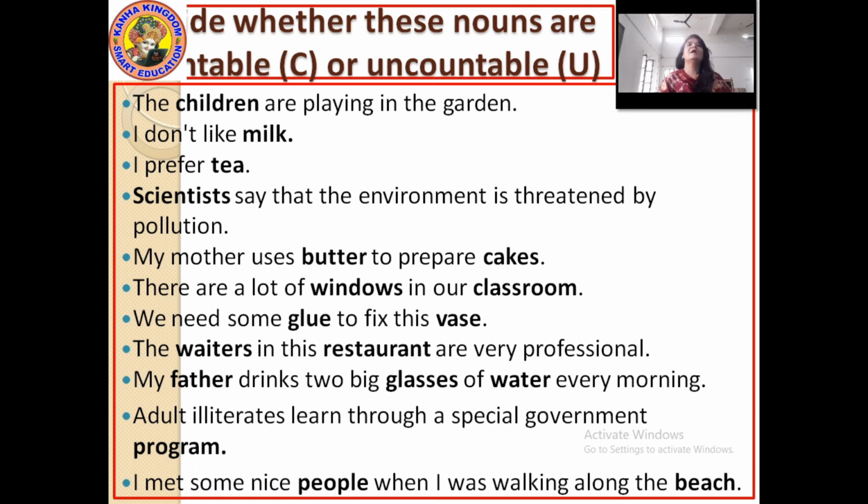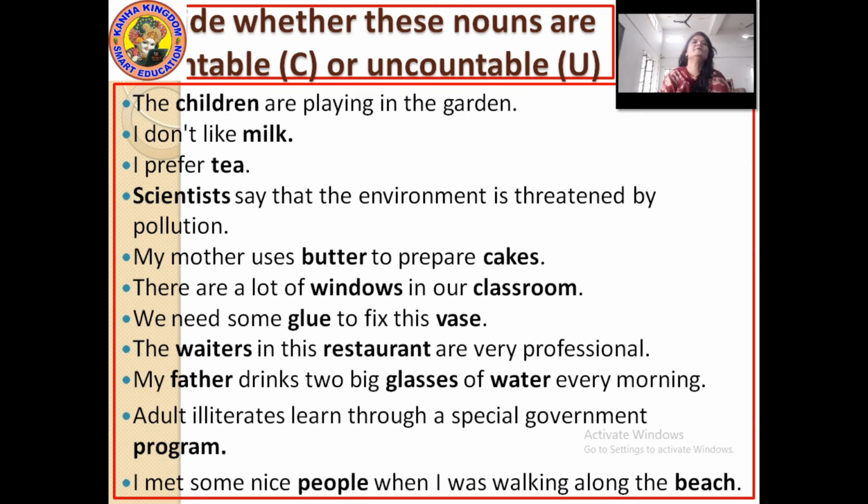So children here is countable in this sentence. I don't like milk. Here which word is to be seen? The word which is highlighted, that is milk. So milk here is in a liquid form which has no boundary. So milk is uncountable. Okay, so we'll write a U here.